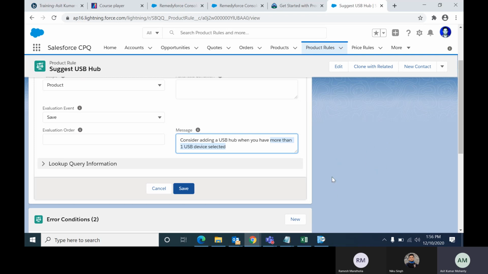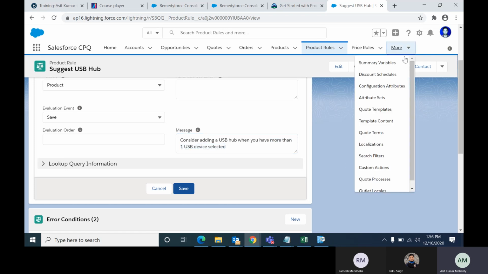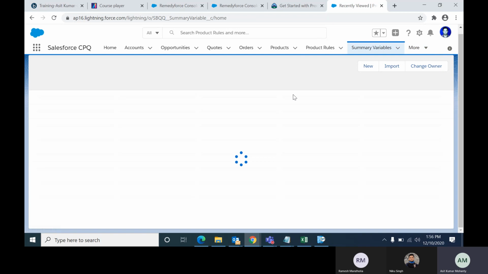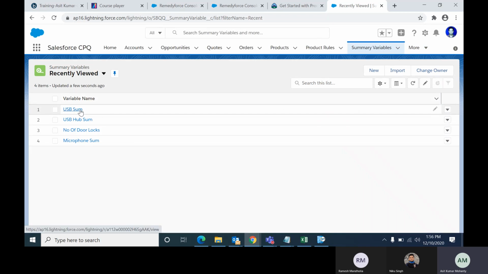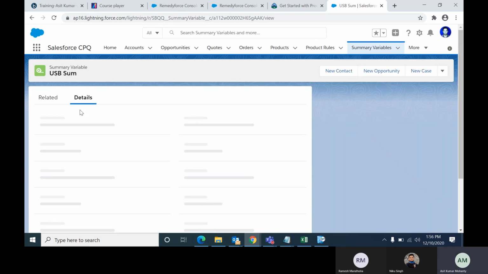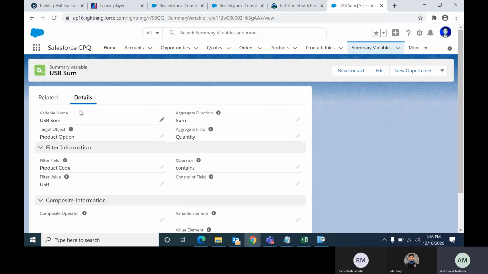That means we are making the sum of all the quantity of the USB devices. When that kind of requirement comes, you will use summary variable. You can see summary variable here. I have created one summary variable, USB sum, to add the total quantity of USB devices.